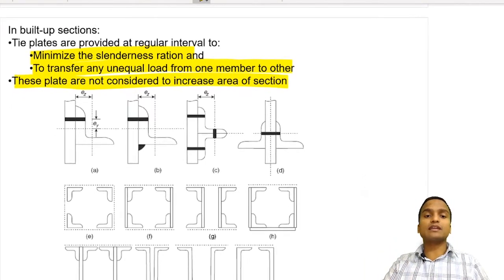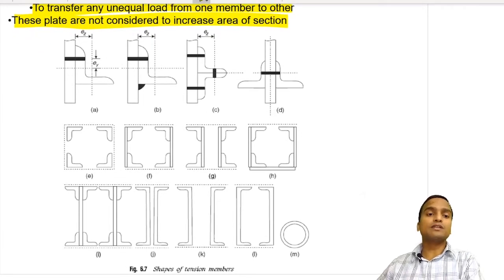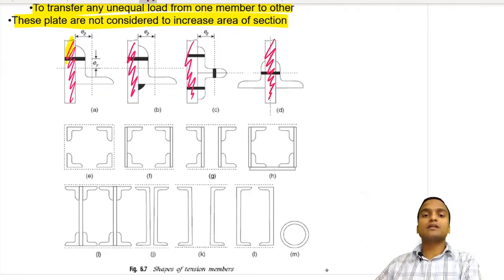If you see the diagram of built-up sections, these are the cross-sectional areas of built-up sections. In the first row, you can see this is a gusset plate. These vertical plates are the gusset plates in all the cases, and they are connected with Indian standard angle sections. In this case we have used one angle section, and in this case also one angle section, and here we have done only bolting, but here we have done bolting as well as welding.